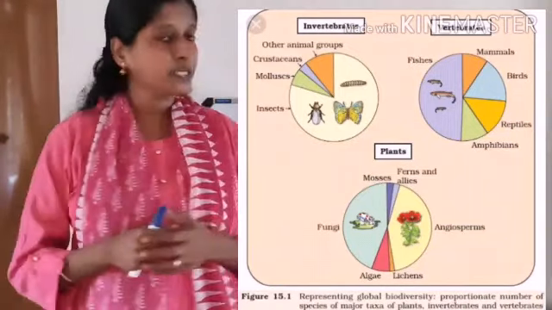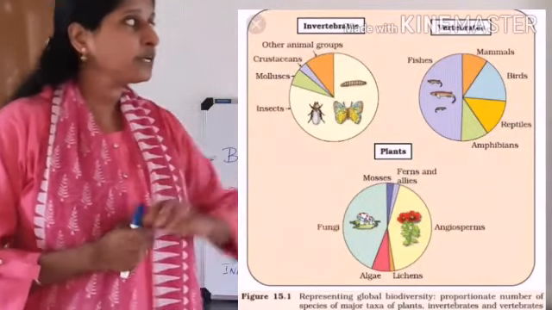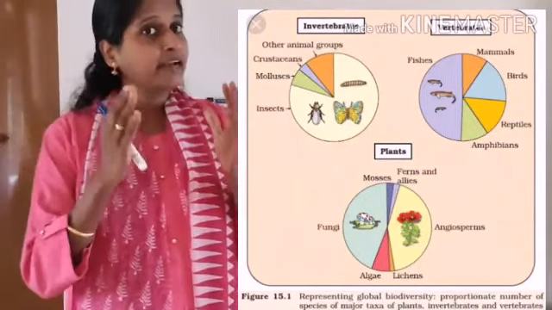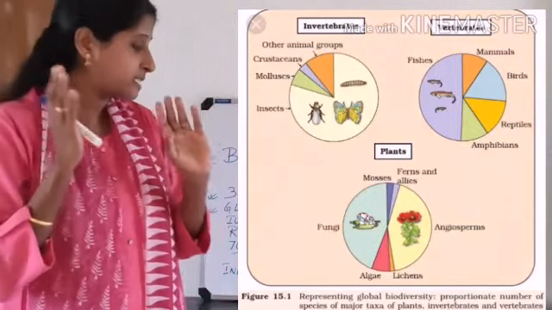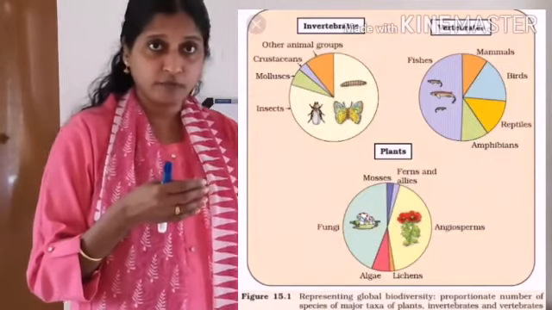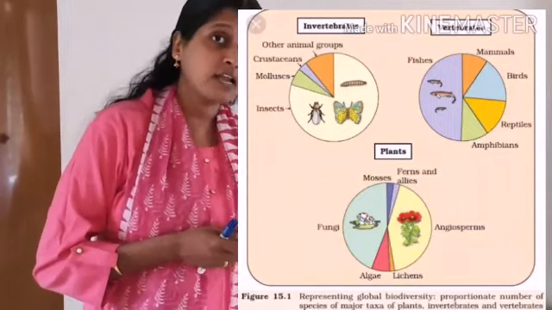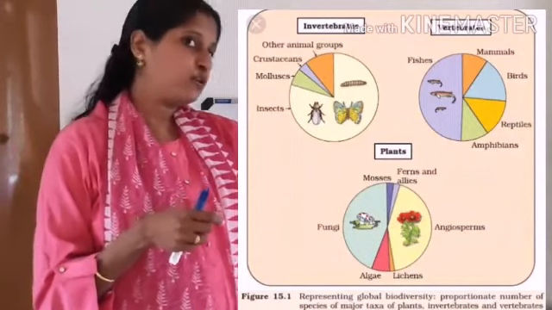First one is depicting the invertebrates, the graph. So in this invertebrates, when you're seeing, which one is more? The insects. So the insects are more compared to molluscs, crustaceans, and any other groups of invertebrates. Okay, so just go through the graph. They will be giving you A, B, C, D to fill it up.